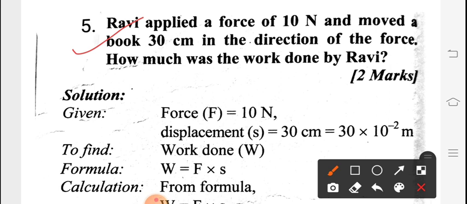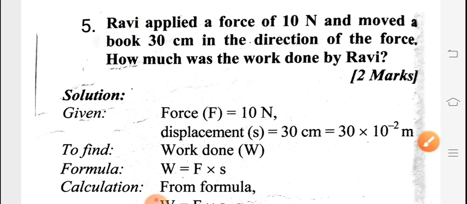He is taking a book and applying a force to move it. The force is 10 Newton, and the movement of the book is 30 centimeter. What we have to find is the work done by Ravi.